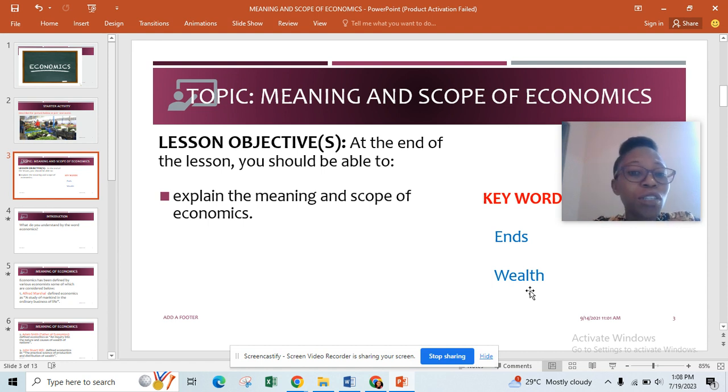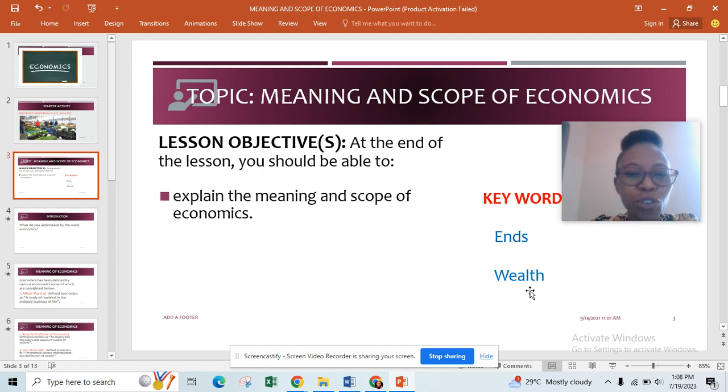What are we learning? What do we want to achieve at the end of this lesson? So at the end of this lesson, I would expect you to be able to explain the meaning and scope of economics. So we're going to be looking at some keywords: ends, wealth, scarcity. So these are the keywords.